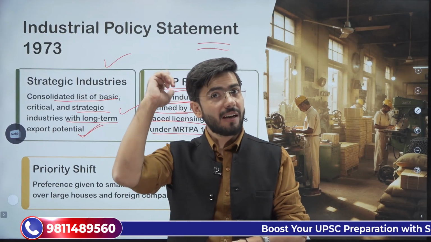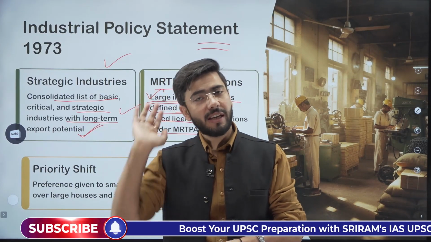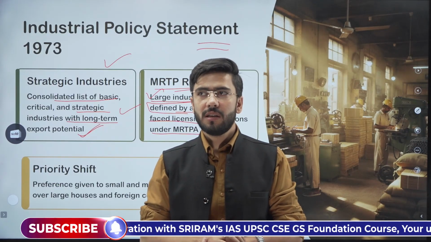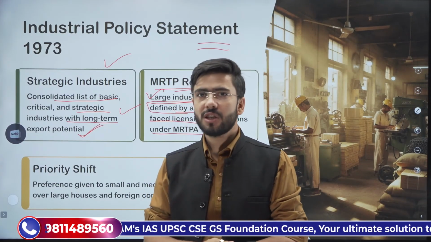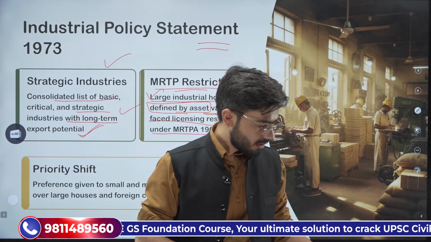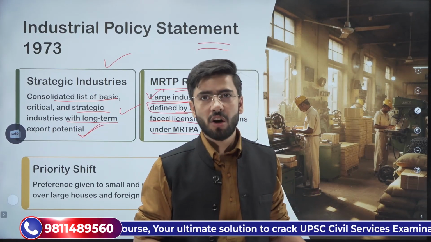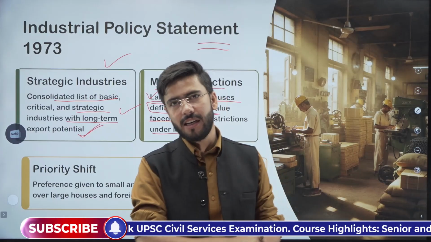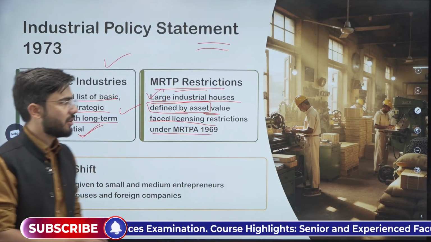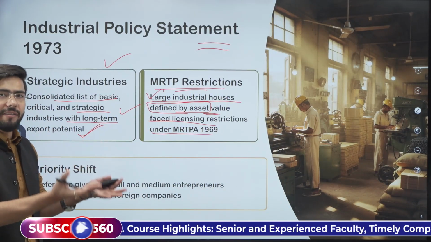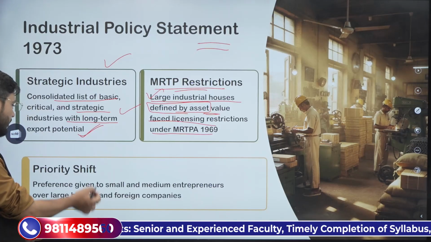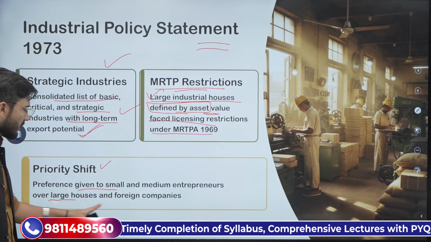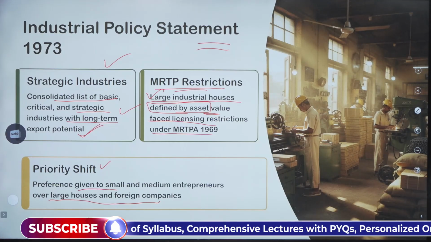That is what we feared, because the East India Company did the same thing. So we brought in the MRTP Act, just to make sure that monopolies or monopolistic trade practices are restricted in India in 1969, so that we allow private players to prosper. The preference was given to small and medium enterprises over the large houses and foreign companies.